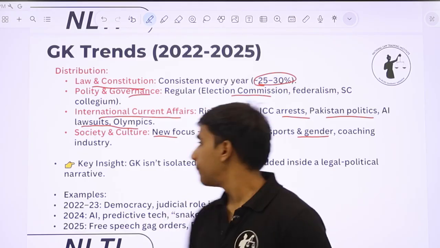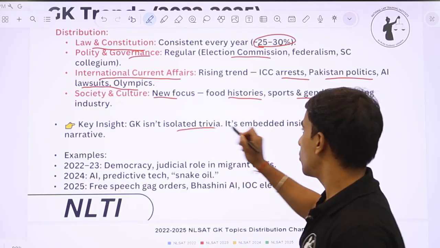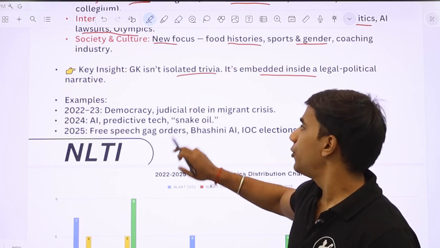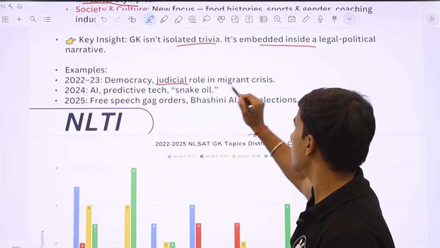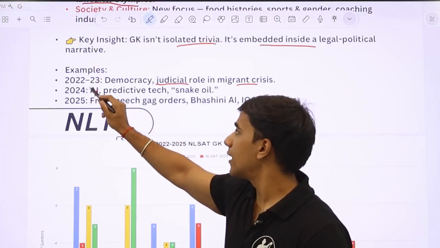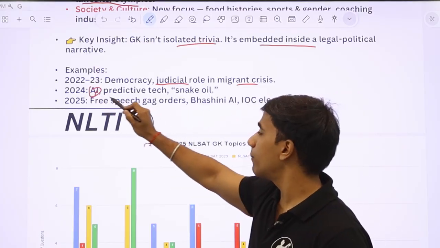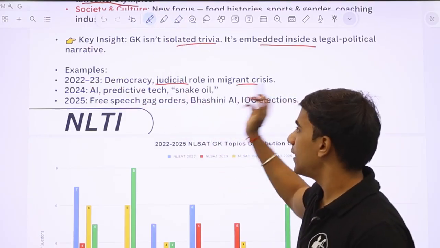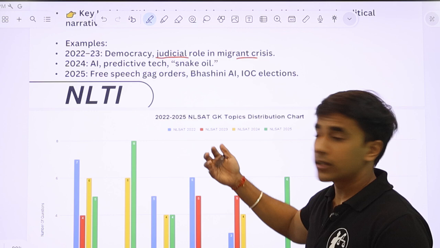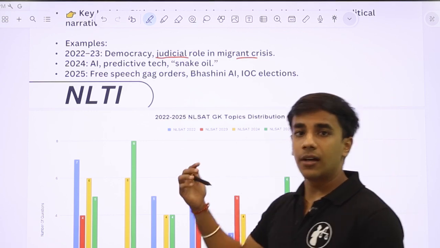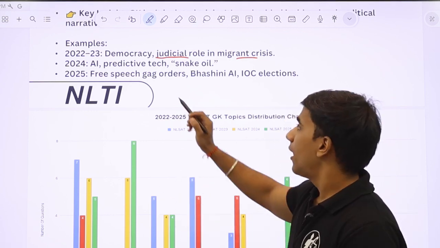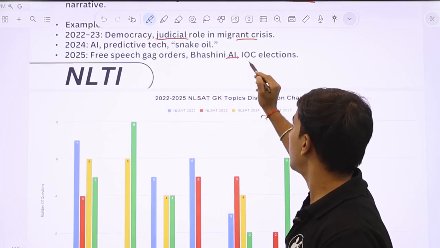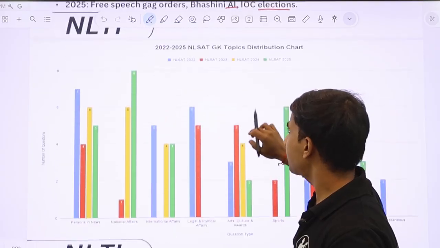Read everything about it. Key insight, again: GK isn't isolated trivia, it's embedded inside a legal-political narrative. For example, 22-23 mein there was a question about democracy and the judicial role in the migrant crisis. 24 had a reliance on international current affairs, as we've talked about. There was a question about AI, a question about predictive tech, snake oil. Again, 25 mein there was a focus on international news and an interdisciplinary approach, and a focus on free speech, gag orders, Bhashini AI that was recently incorporated by the government agencies, and the elections.